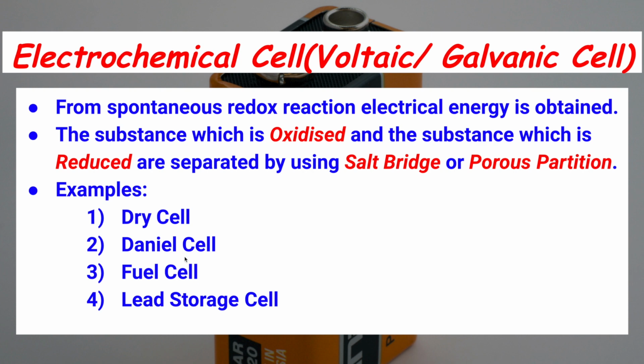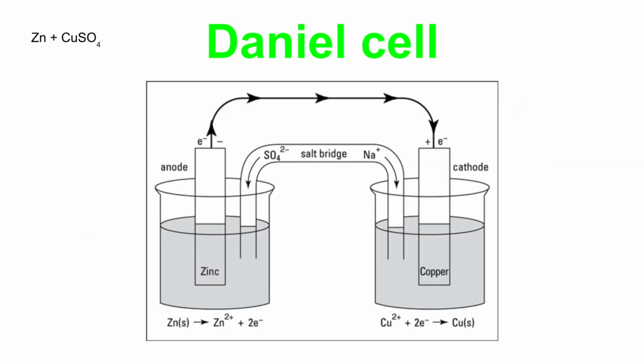Now we shall revise the Daniell cell. Here, the Daniell cell gives electrical energy due to the reaction between Zn and CuSO4. Which reaction takes place? Zn gets oxidized and Cu++ ions are reduced. Zn atoms and Cu++ ions are used here.